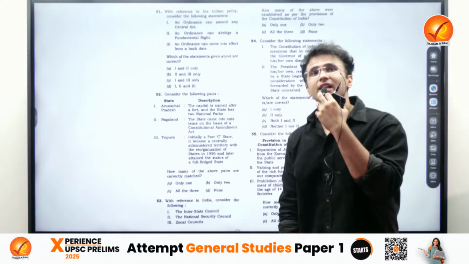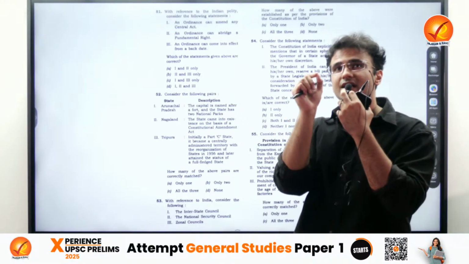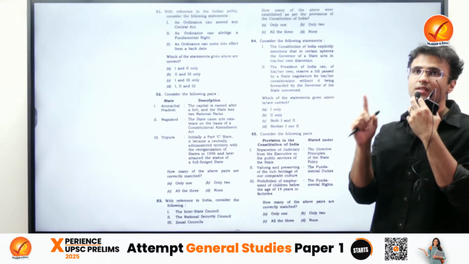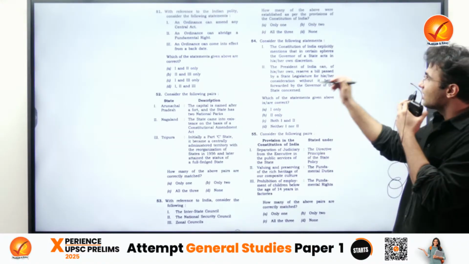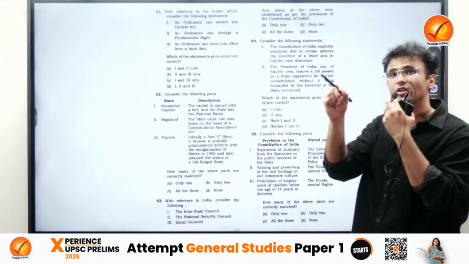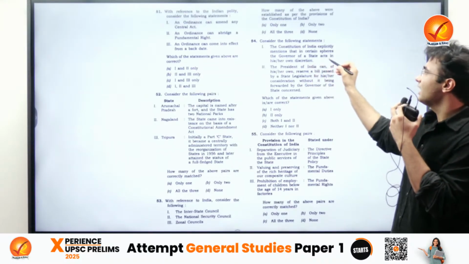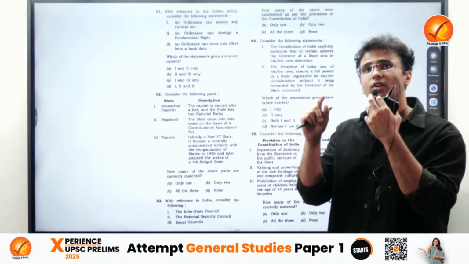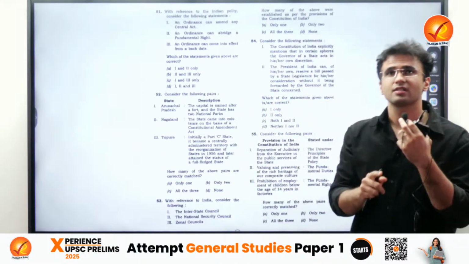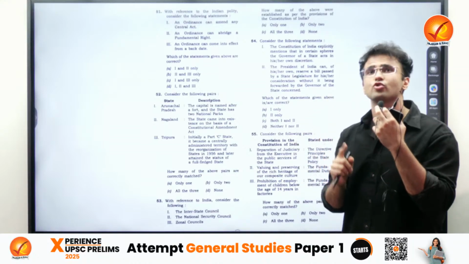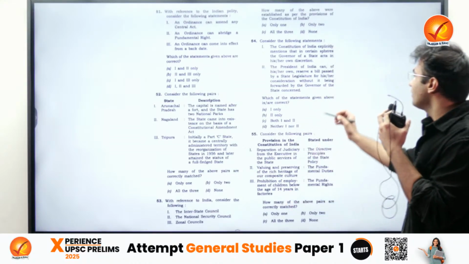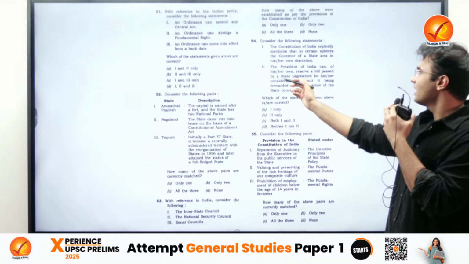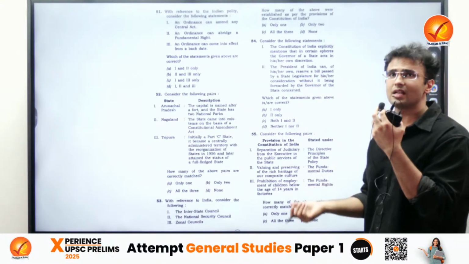Here one might think that trail words like explicit might make this option incorrect, but the reading of Article 163 clause 2 itself indicates that it is mentioned explicitly that the governor acts in his or her discretion, because under Articles 200 and 356 the governor enjoys constitutional discretion, and also in some spheres situational discretion. And the president of India can reserve a bill by his or her own list without it being forwarded by the governor. That's an incorrect statement.